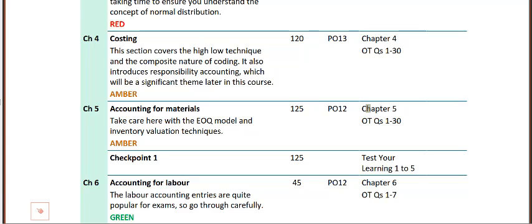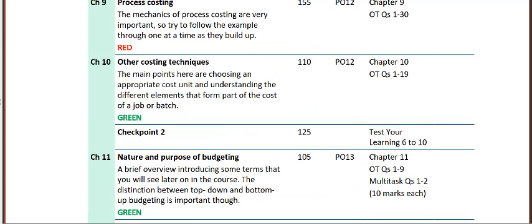Further down, you can see we've incorporated the checkpoints as well. So after you've completed several of the chapters, you can then do these test your learning tests to see how well you remember the information from these earlier chapters. We've also incorporated some of the multitask questions against the chapters and syllabus areas that would have multitask questions attached to them.